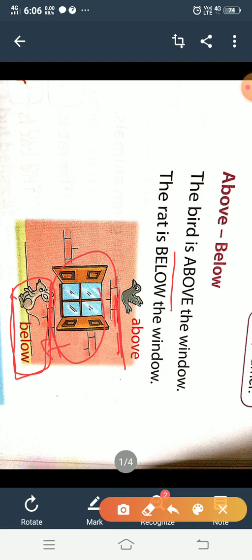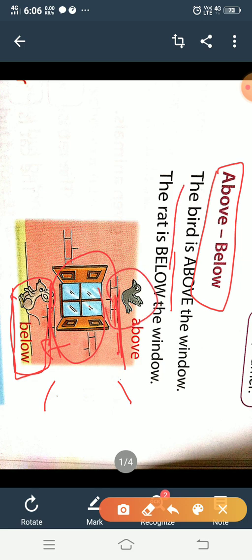So students, did you understand what is above and what is below? Above means upper side and below means the downside. Okay? Above and below are also position words. If we want to ask the position of this bird, where is the bird? We will say the bird is above the window. And if you want to ask where is the rat? The rat is below the window.